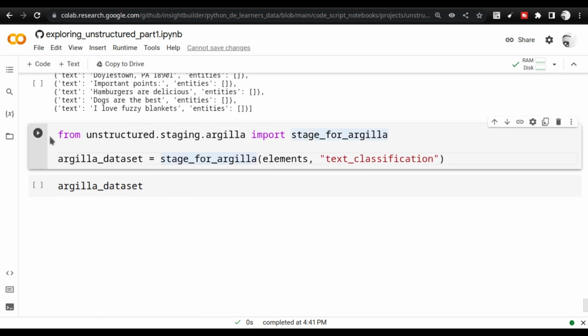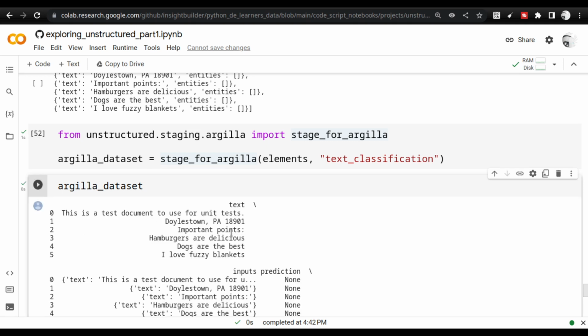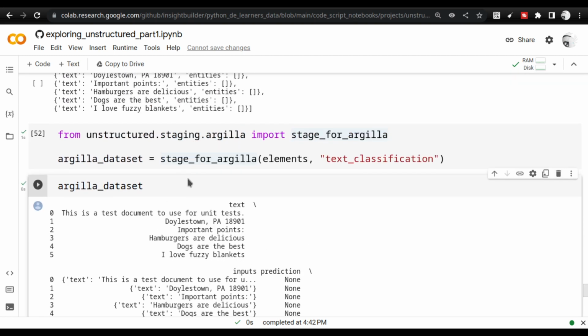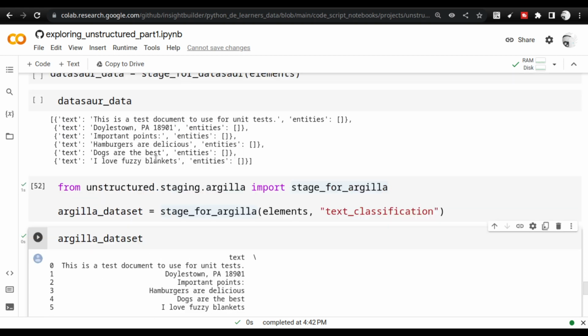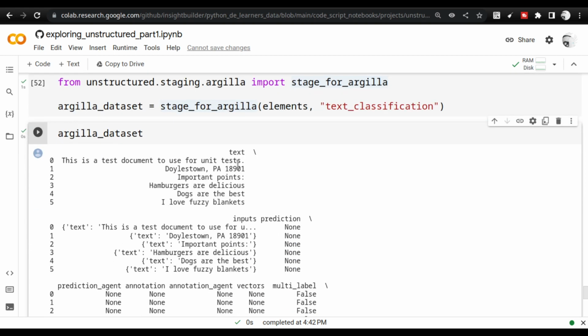And for Argilla, I'm going to explain this and then show you how it works. In Argilla also, you will have a similar kind of data set, but it is more involved. In the case of the rest of the data sets, it was all in a certain format, JSON format, but here you see it is in pure text format, right?